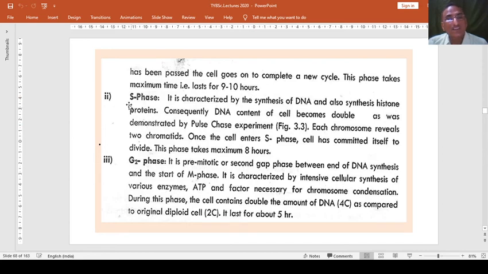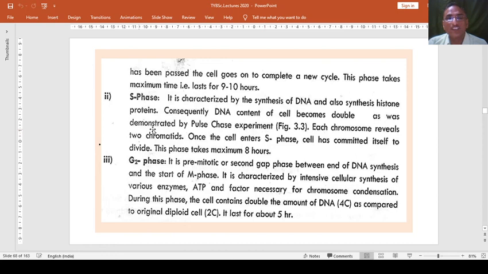Second phase we have studied already is the S phase or synthesis phase. It is characterized by the synthesis of DNA, because actual synthesis is here in S phase, and also synthesis of histone proteins occurs in this second stage. Consequently, DNA content of cell becomes double, as was demonstrated by pulse chase experiment.